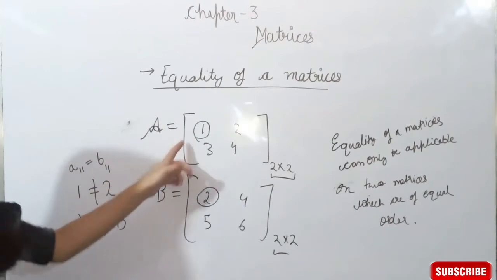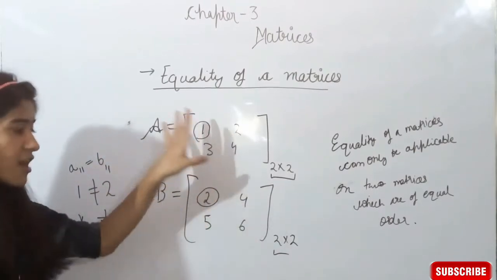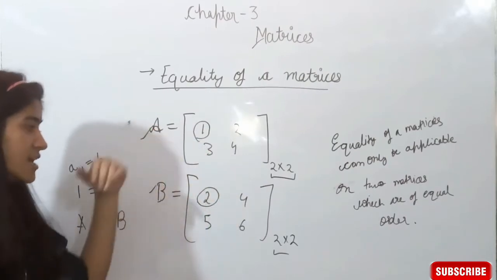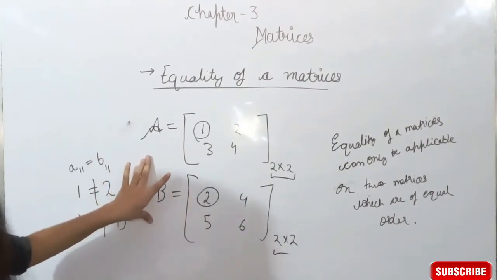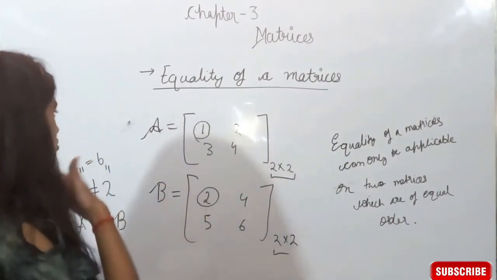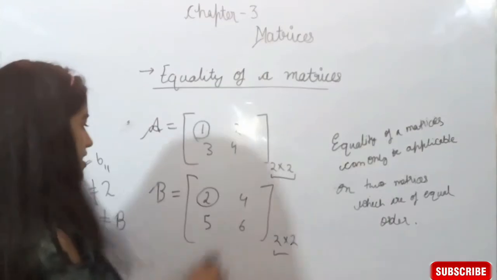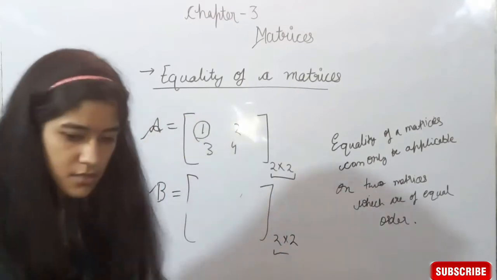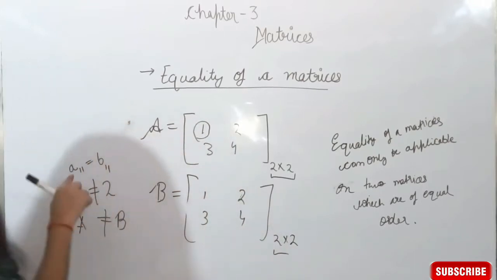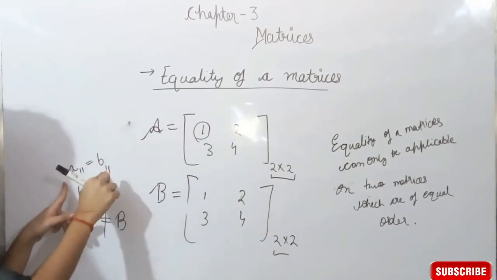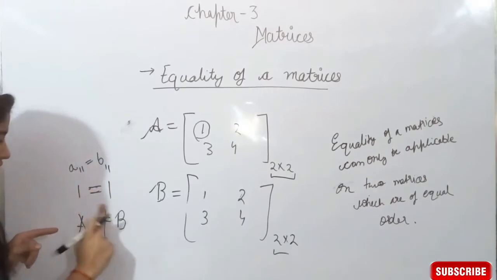हम each and every element को check करेंगे, each and every element of another matrix. अगर हर element matrix A का equal हो जाए matrix B के, so we can say that two matrices are equal, otherwise not. So A is a matrix 1, 2, 3, 4, and if B is also a matrix of 1, 3, 2, 4 having A11 1, B11 1,